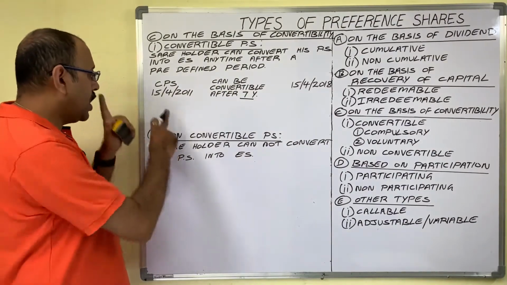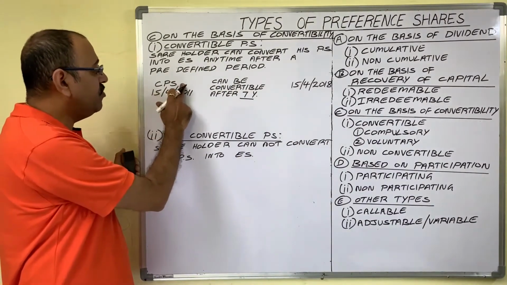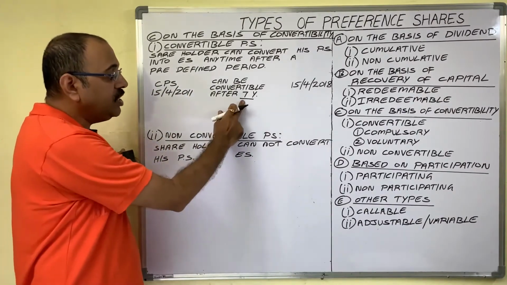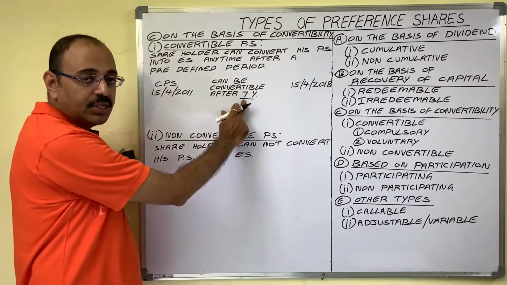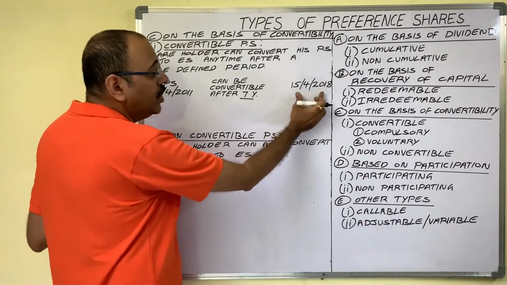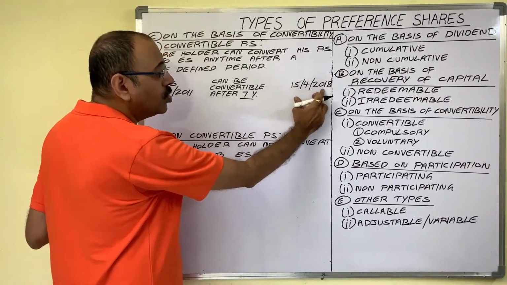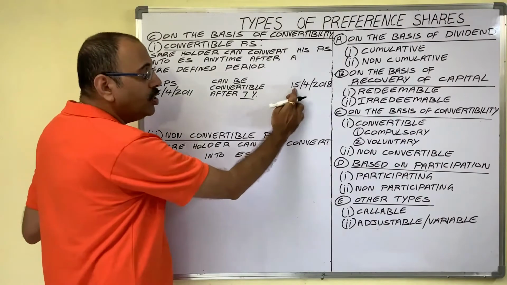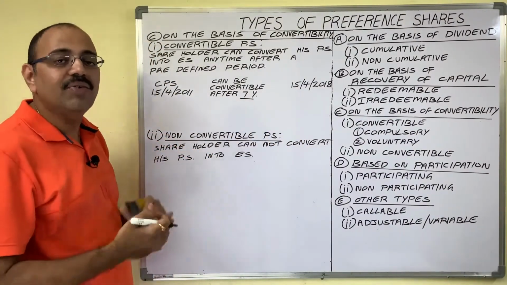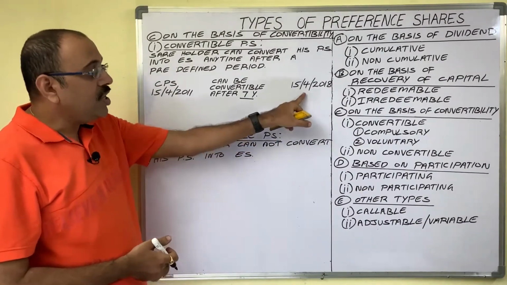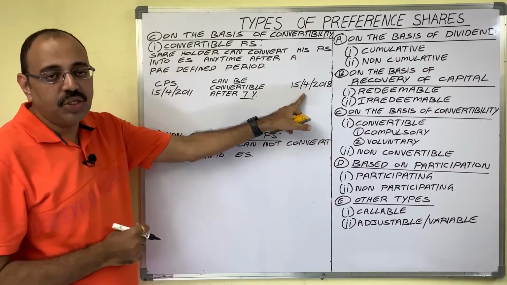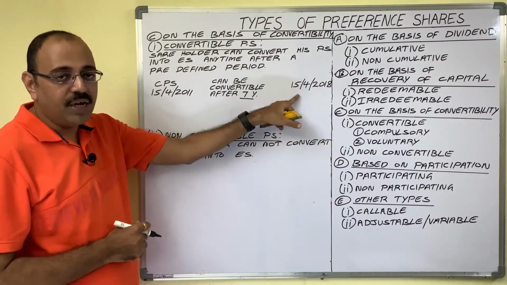For example, the company issued convertible preference shares on 15th April 2011 and the conversion period is after 7 years. So from this date, if we count 7 years, then the date will be 15th April 2018. So up to this date, there is no option of converting preference share into equity share. But after this date, if the preference shareholder wants to convert his shares into equity shares, he can convert.